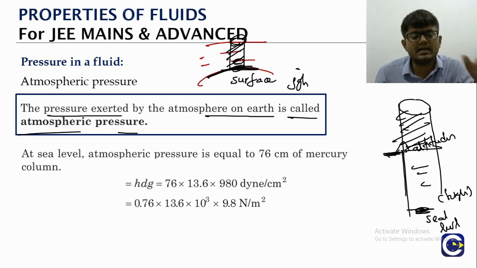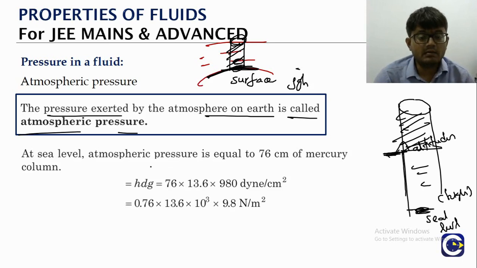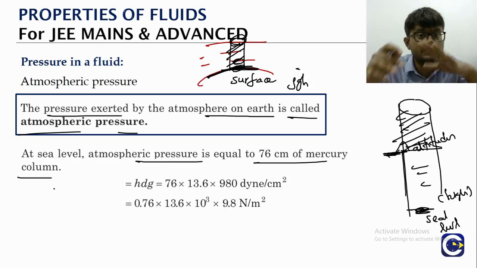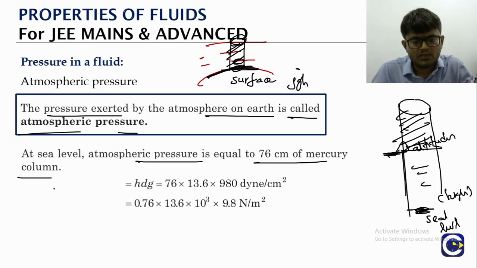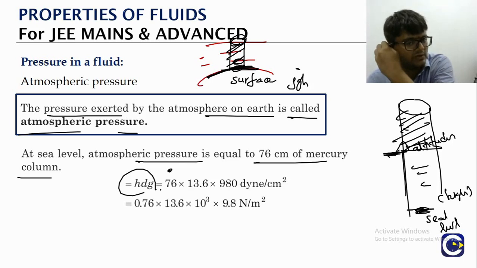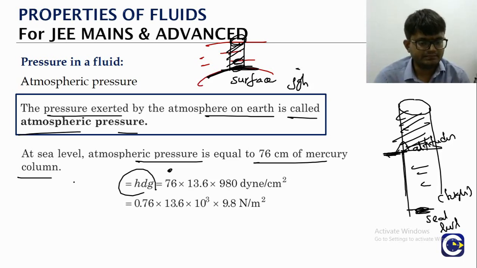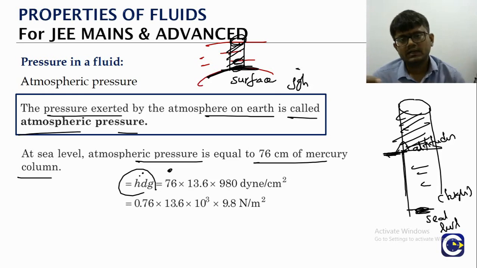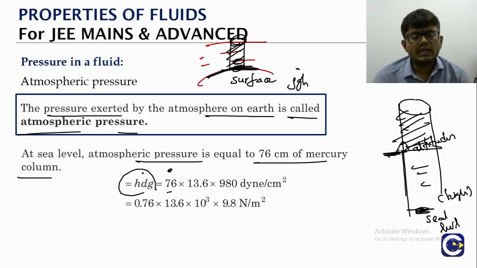The atmospheric pressure at the sea level is equal to the pressure created by the 76 centimeter mercury column. The pressure created by the 76 centimeter mercury column is given by the H rho G formula. Here we can also say H into D into G, where density is either rho or D. H is 76 centimeter, the density of mercury is 13.6 gram per cc, and G is 980 dyne per centimeter square. This is going to give us the value in CGS units.